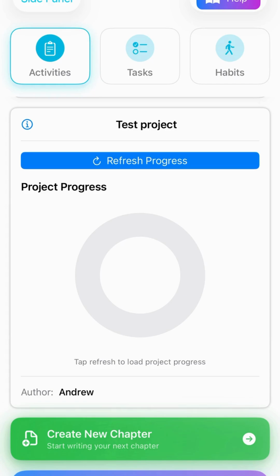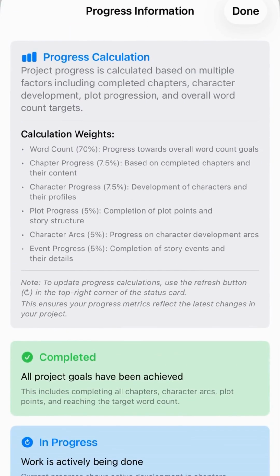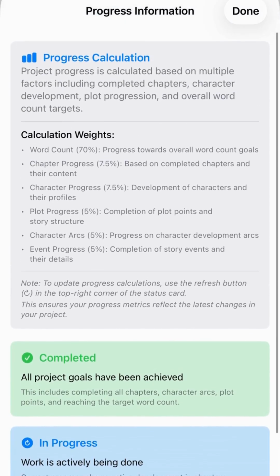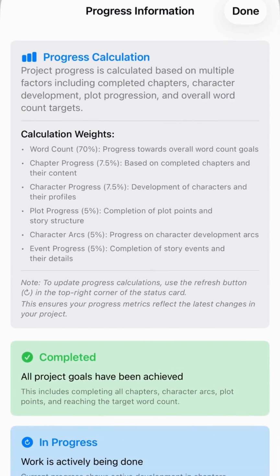Word count tracks how much you've written. Chapter progress tracks completion and status. Character development tracks how fully you've developed characters. Plot advancement tracks progress on plot threads. Character arcs tracks arc completion. Event progress tracks completion of story events.